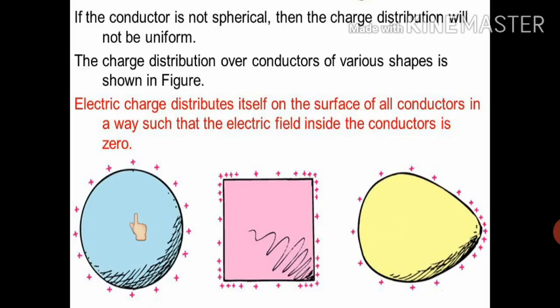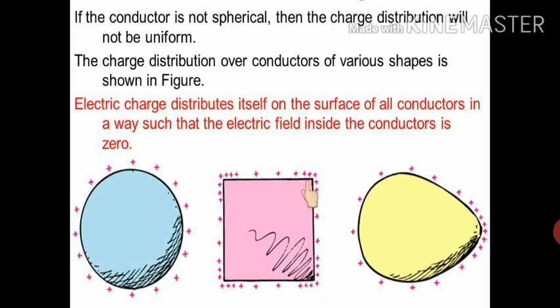As it is a sphere, it will have uniform charge distribution, we can clearly see. But if you see these pointed areas, or the vertices, you can see that more charges are there at these pointed ends.